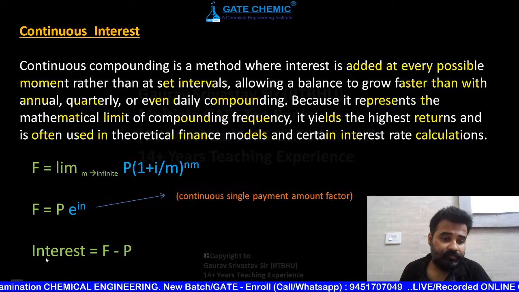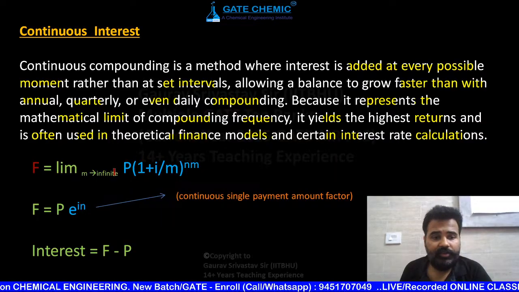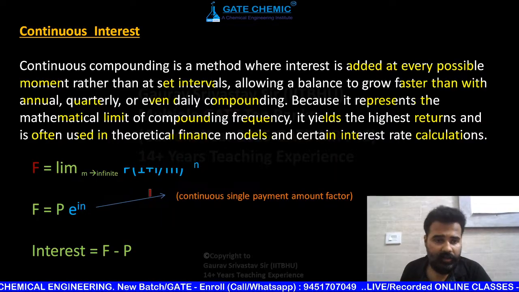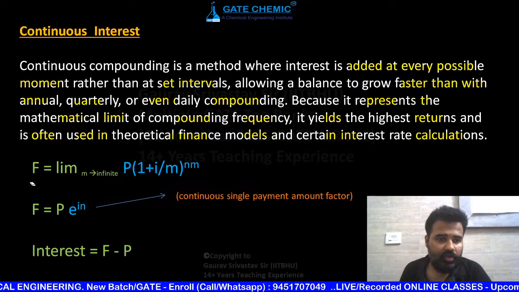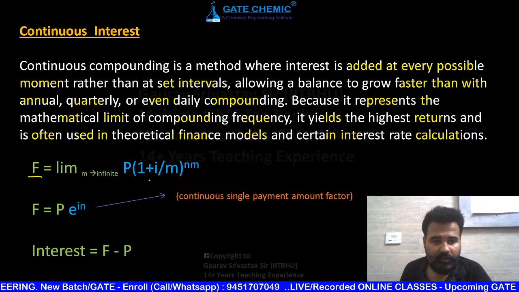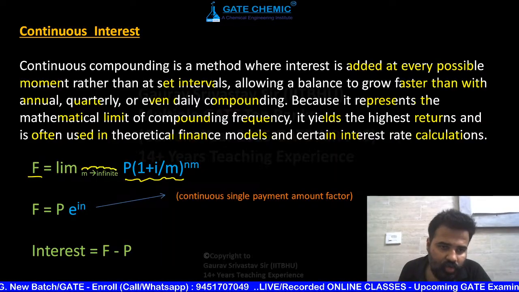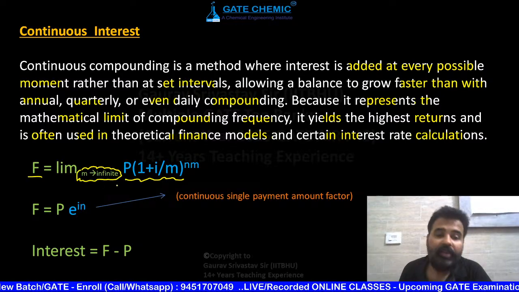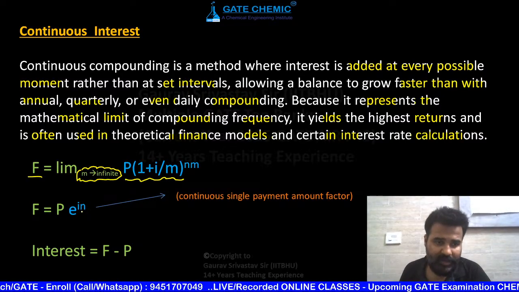Like here, see, your formula was F is equals to P, ये क्या भाई, तो गायब ही हो गया रे भाई, रुक जाओ, हट जाओ, कोई दूसरा कलर आ जाओ भाई, चलो इधर आओ. So F is equals to, this was your formula. Now if I am writing m tends to infinite, I am taking limit beta. What will happen? This is now going to convert into F is equals to P e^(I N).